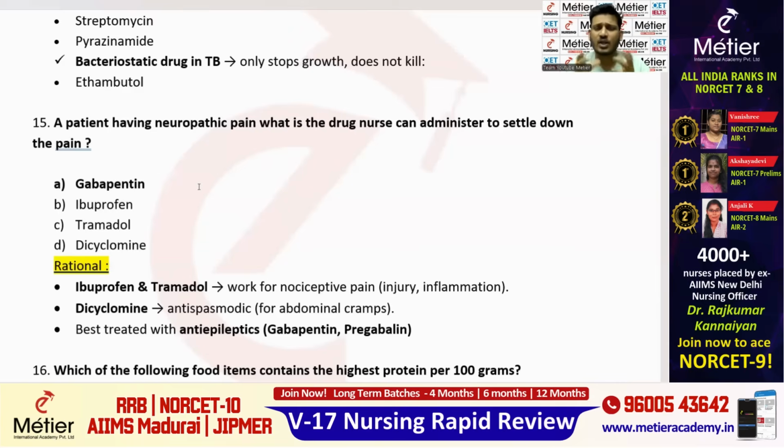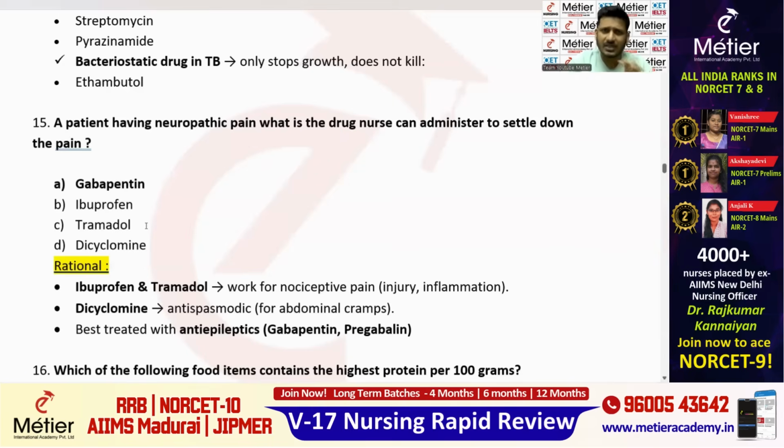So, usually, what is the drug of choice for neuropathic pain? Two drugs are there which are commonly used for neuropathic pain. Okay. So, two anti-epileptic drugs. The first one is gabapentin and the second one is pregabalin. Gabapentin, pregabalin. These are the two very commonly used drugs for neuropathic pain. So here pregabalin option is not there, but gabapentin option is there. So the right answer is what? Option A.